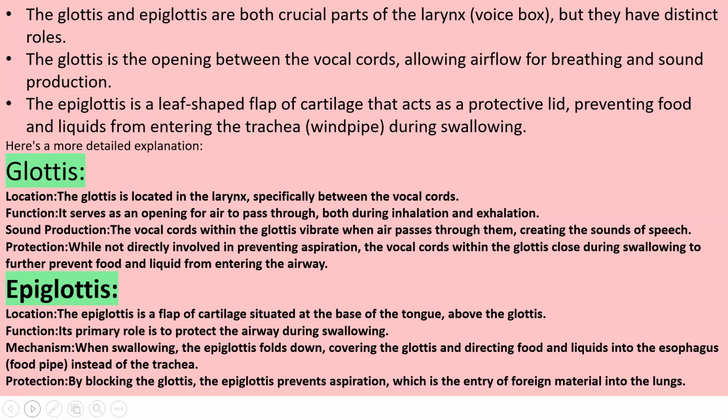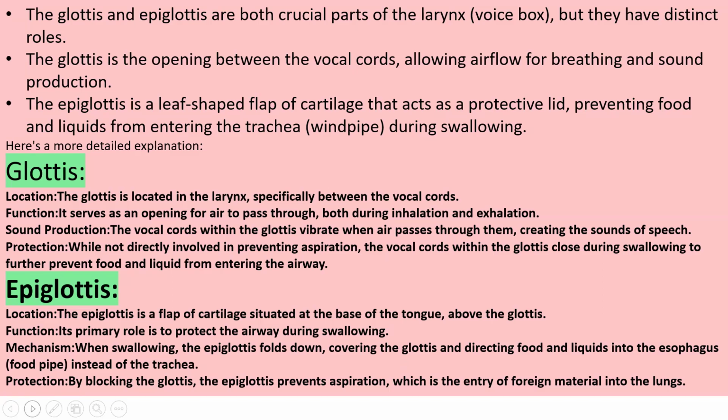When you swallow food, the epiglottis folds down, covering the glottis and directing food and liquids into the esophagus instead of the trachea. It also helps protection by blocking the glottis, and the epiglottis prevents aspiration, which is the entry of foreign particles into the lungs. So it is about glottis and epiglottis.